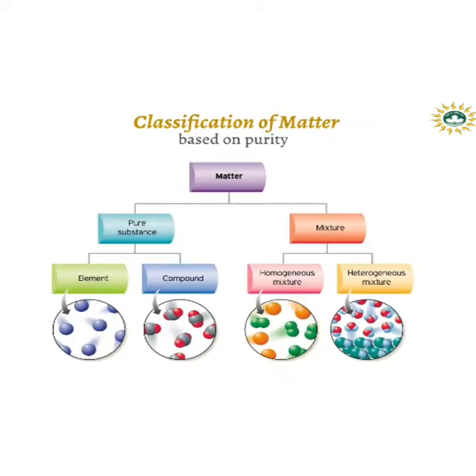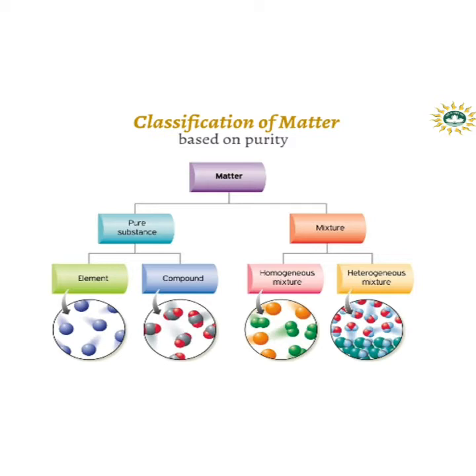Next is classification of matter. We have already studied the classification of matter according to states, that is solid, liquid, and gaseous. Now we have to know about the classification of matter based on purity. Matter is classified into two parts, pure substance and mixture. A pure substance is made up of only one kind of component, and a mixture is made up of more than one type of component.